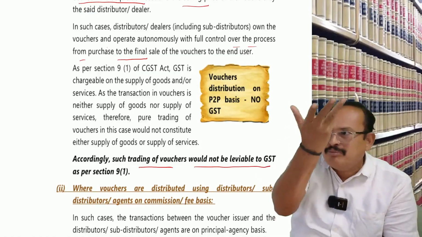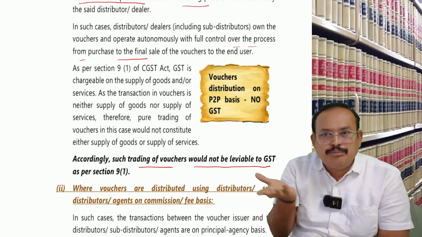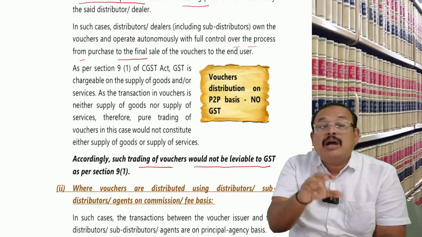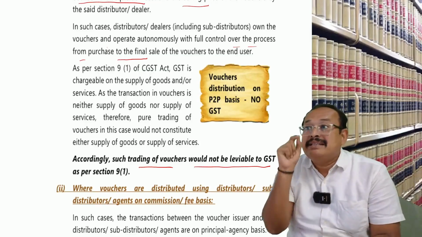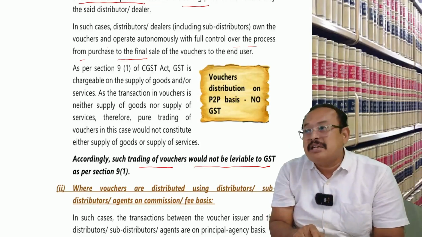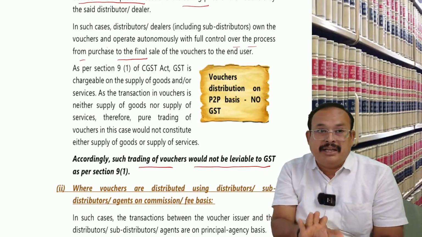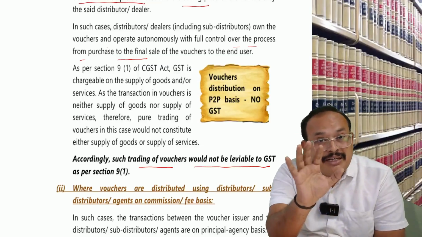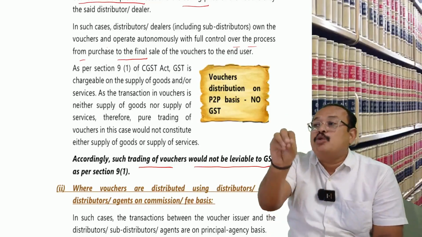No. Same as before, Bharatwaj Institute is not liable to pay GST on the margin, and TCS is also not liable to pay GST on the margin. Now the vouchers are held by whom? TCS company employees. At what price did they purchase? 490. Is that clear? Now the face value of the voucher is how much? 500. With that they came to the Chroma shop.